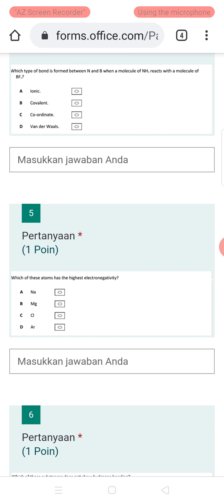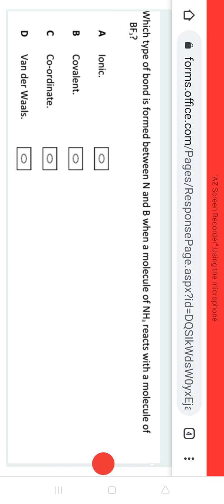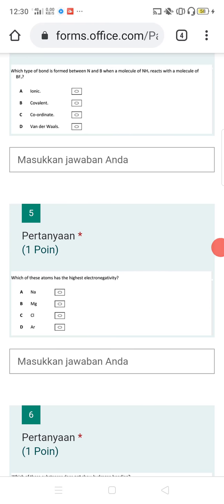Sodium forms the positive ion Na+. It is a metal. And then magnesium is also a metal.